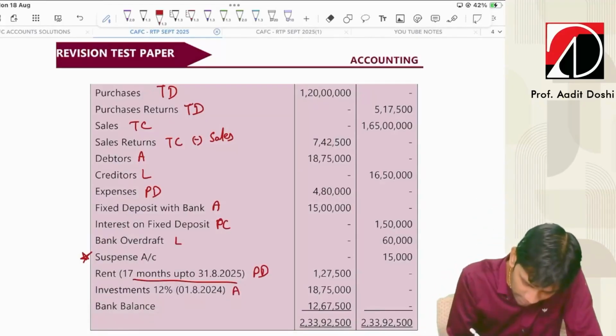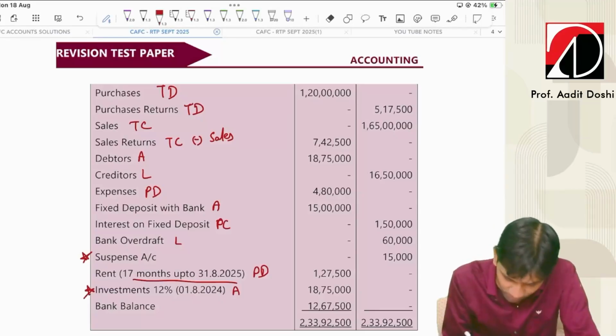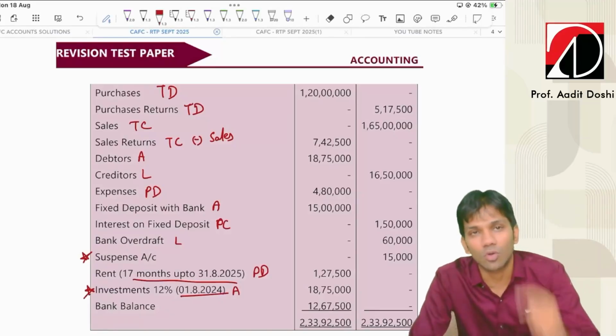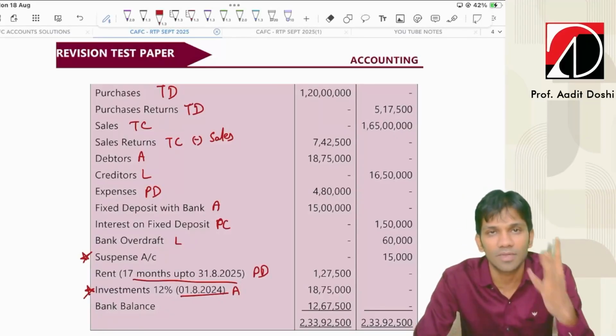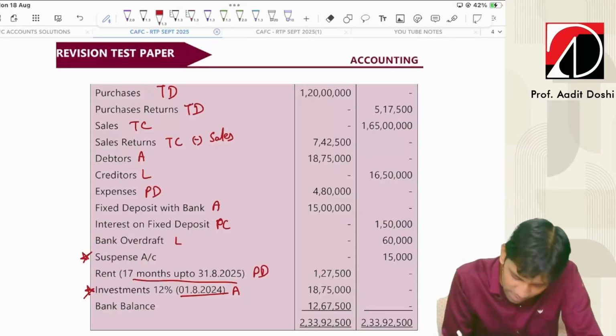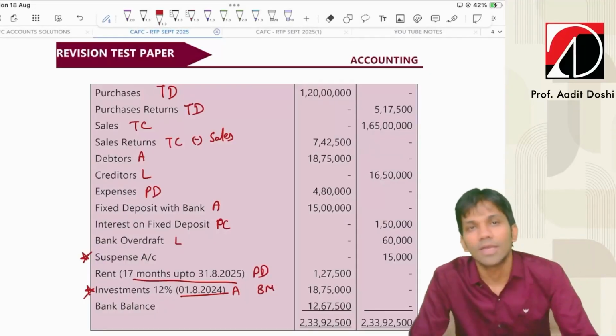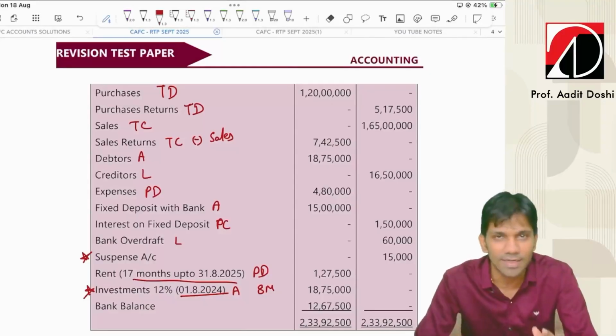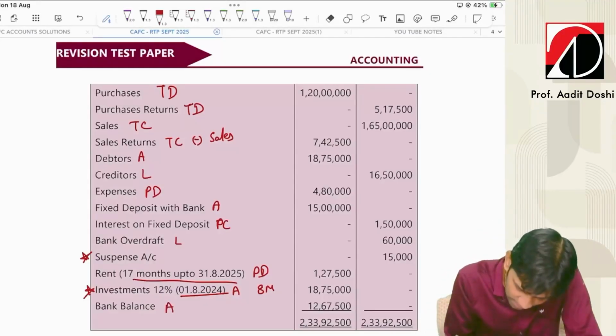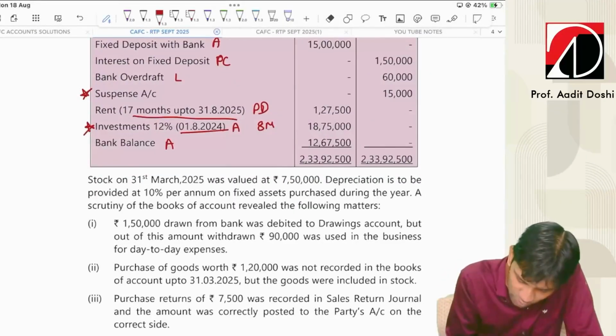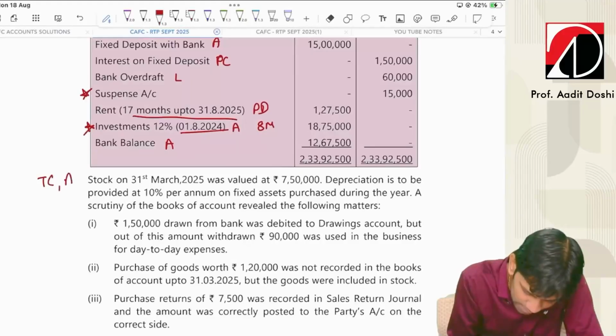Investments asset. Again, this will have a hidden adjustment. We have purchased investment on 1st August 24. So August, September, October, November, December, Jan, Feb, March, 8 months outstanding interest we have to calculate. It will be outstanding income, so P&L credit and add to investments, and bank balance asset. Closing stock on 31st March 2025. This is trading credit, comma, asset.